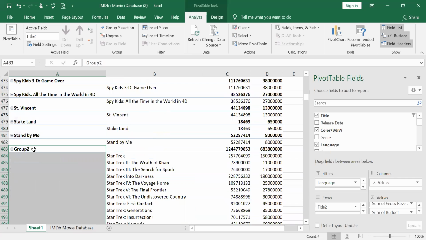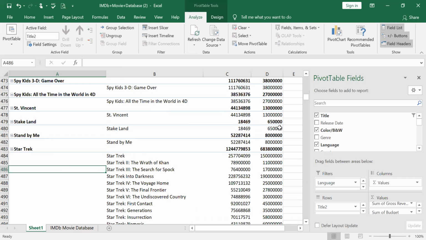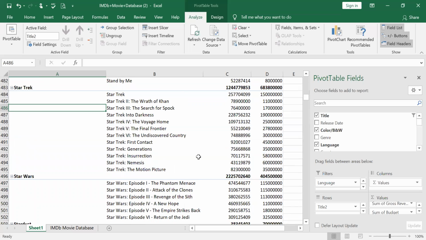Then it will come as group 2. In group 2, you again just have to say Star Trek. So this becomes Star Trek. This is how you are grouping, so all the movies will come.